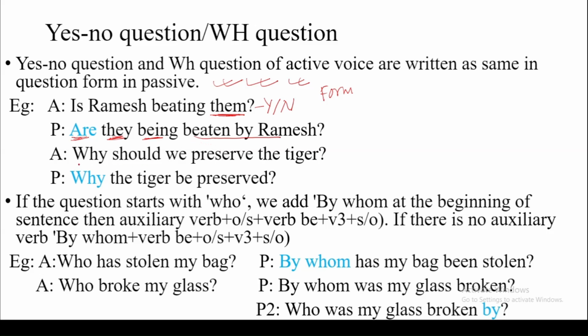Another example is with a WH question. Why should we preserve the tiger? So it is simple. The same WH word is repeated. We don't need to change even the person or suitable auxiliary verbs. Why should the tiger be preserved?